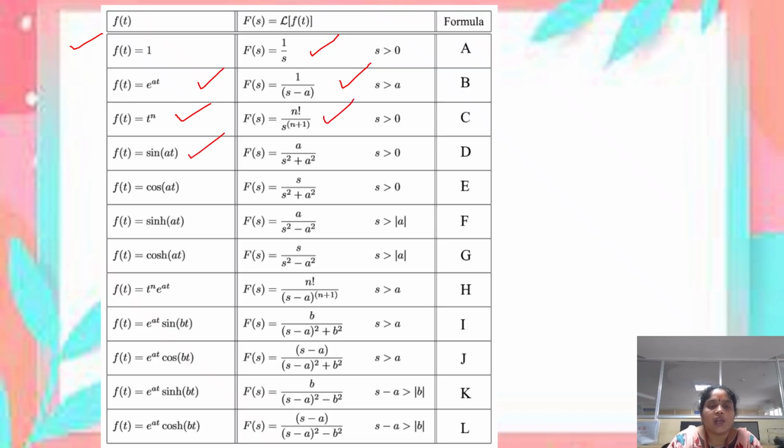If it is sin at, its Laplace transform is a by s square plus a square. For cos at, it is s by s square plus a square. Similarly, if the function f of t is equal to sinh at, the Laplace transform is F of s equal to a divided by s square minus a square. And for cosh at, it is s by s square minus a square. Similarly, we can find the Laplace transform for any function.